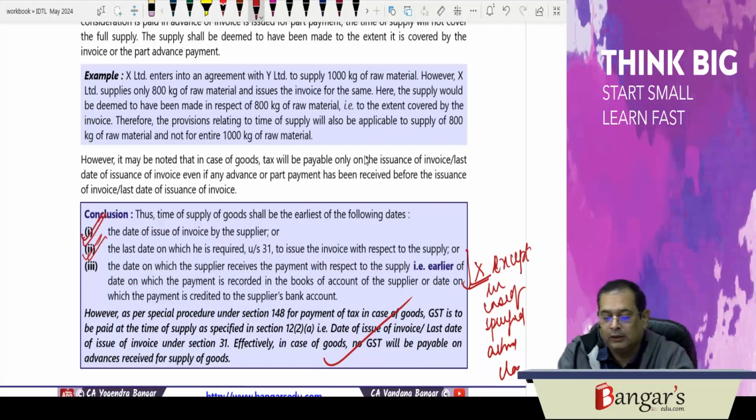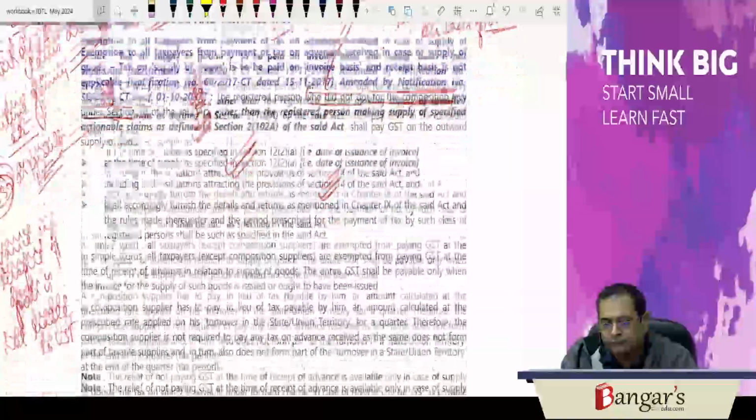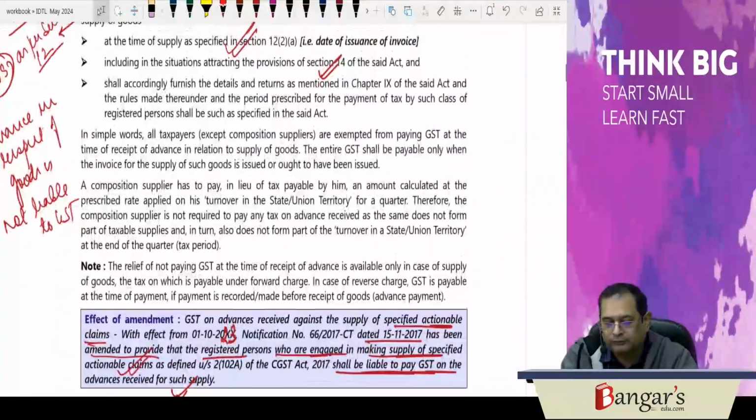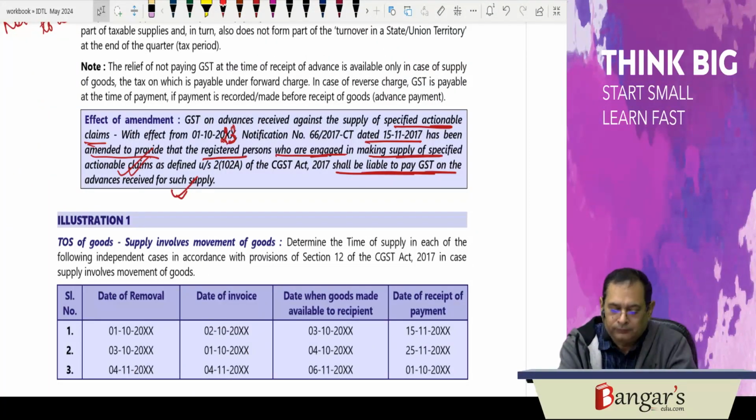So when we see special procedure under 148 for payment of tax in case of goods, GST is to be paid at the time of supply of goods as specified under 12(2)(a), that is date of invoice or the last date on which the invoice is required to be issued under section 31. Effectively in case of goods, no GST will be payable in respect of the advances so received. This notification we have already discussed. Now we will be discussing certain questions in relation to the same. Let us start with the same.